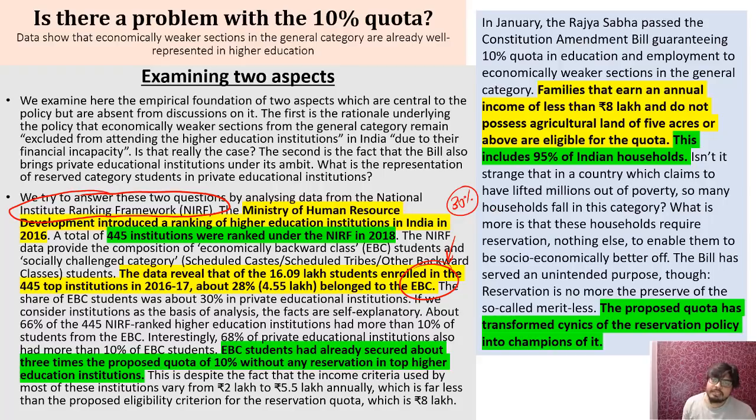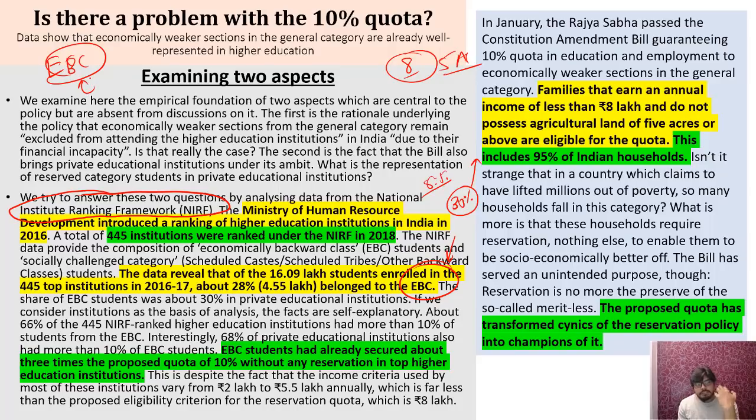Now, this economically backward figure of about 30% is based on the old criteria, where around 5.5 lakh annual income was the criterion. If we take it to the present criteria of 8 lakh rupees and 5 acres of land, then this 30% would go towards 50-60%. That means the population of economically backward communities has become huge after the new norms of the 10% quota system. And if we compare this to socially backward groups like SC, ST, OBC, their numbers are less.